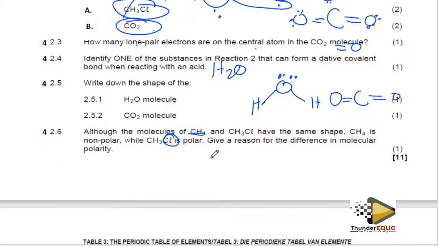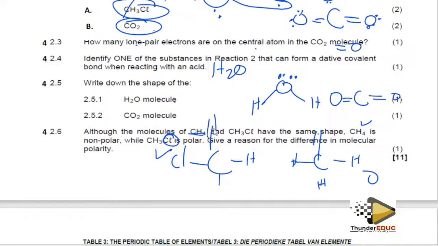Hence, this one is going to become polar, and then this one is going to become non-polar, because when you subtract the forces it is going to go to zero. Well, if you subtract, this is a chloride, this is a hydrogen, this and this won't give you zero. Hence, it's going to become polar.